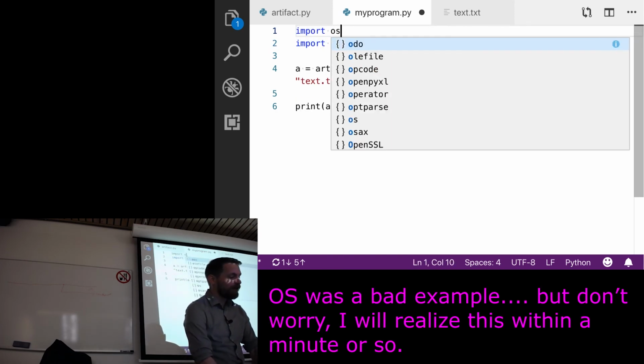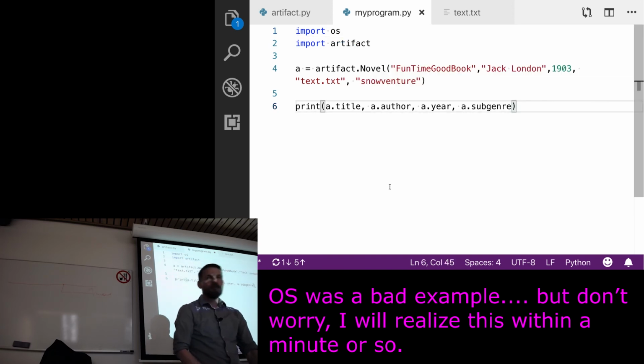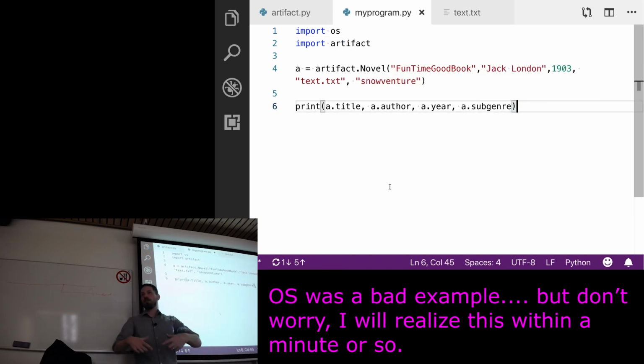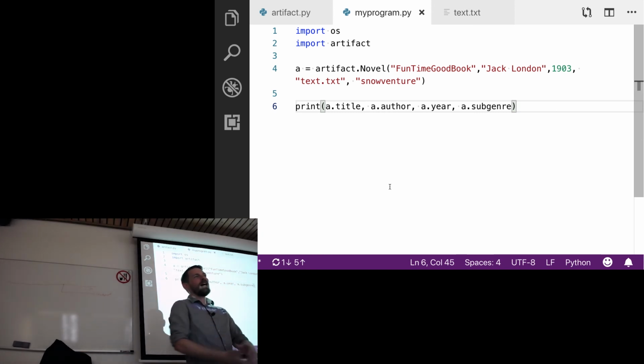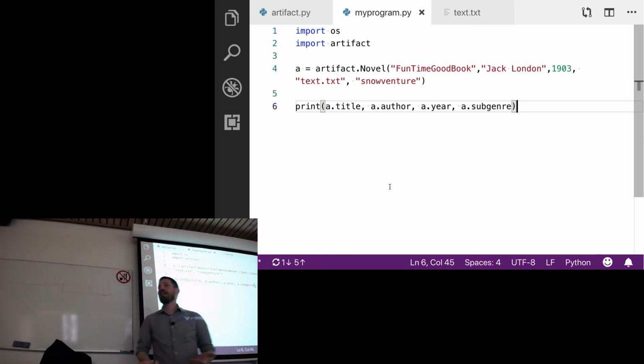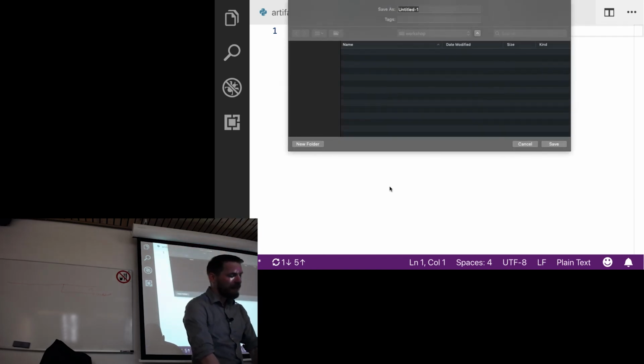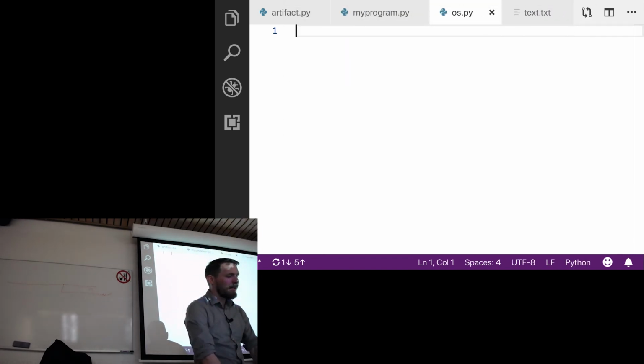So if I import os, for example, the first thing Python does is look in my folder and say, is there any file called os? And if there's not, then it'll look for it in the central installation. There are a few other places it'll look, but it has a hierarchy. So if I have, in my perhaps foolishness, created a file called os.py locally, let me show you. I'll call this os.py, and I'll just say print hi.